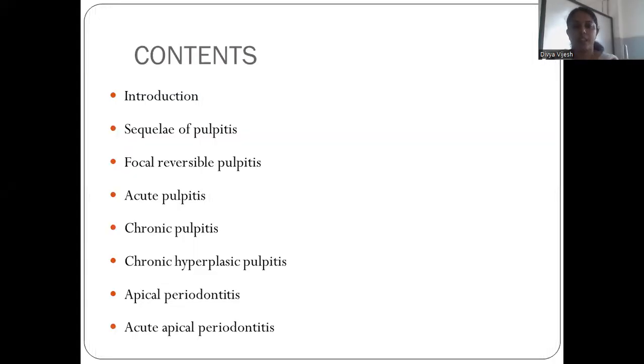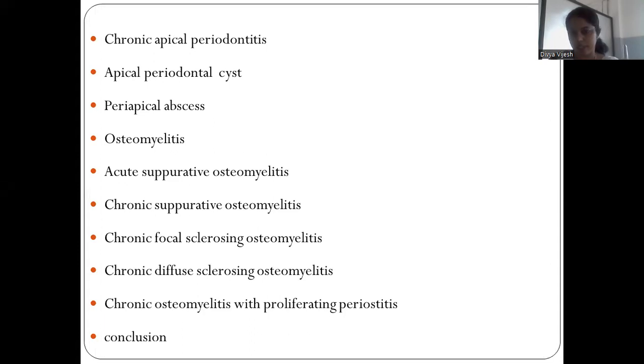Coming to the topic, we have the introduction, sequelae of pulpitis, focal reversible pulpitis, acute pulpitis, chronic pulpitis, chronic hyperplastic pulpitis, apical periodontitis, acute apical periodontitis, chronic apical periodontitis, apical periodontal cyst, periapical abscess, osteomyelitis. Under osteomyelitis, we have acute suppurative osteomyelitis, chronic suppurative osteomyelitis, chronic focal sclerosing osteomyelitis, chronic diffuse sclerosing osteomyelitis, chronic osteomyelitis with proliferating periostitis, and conclusion.